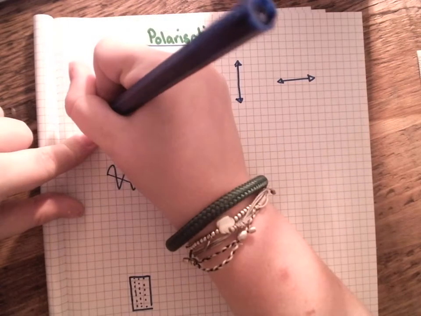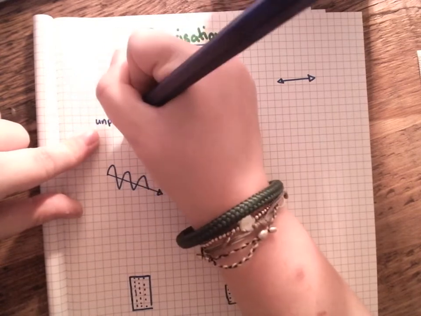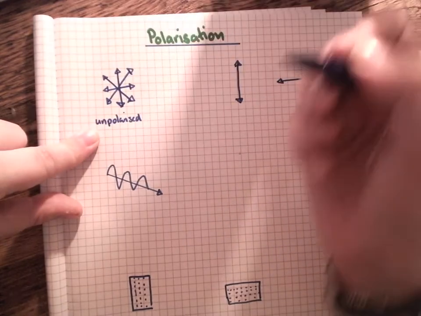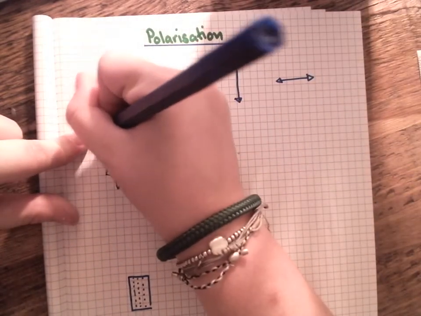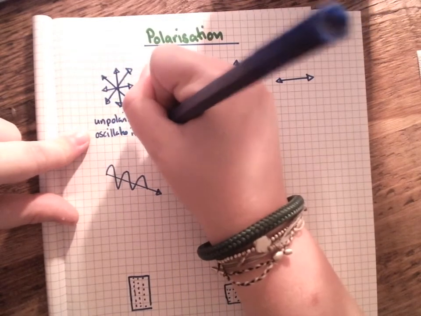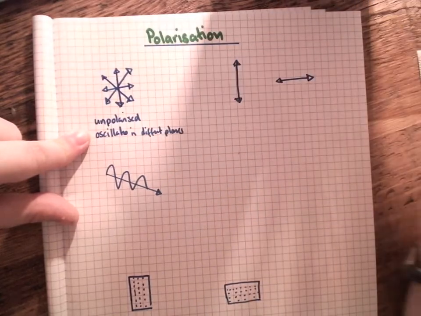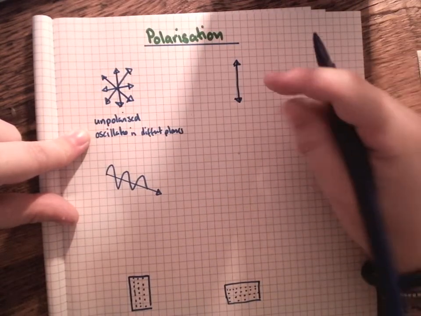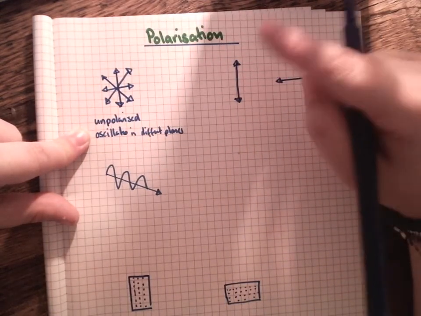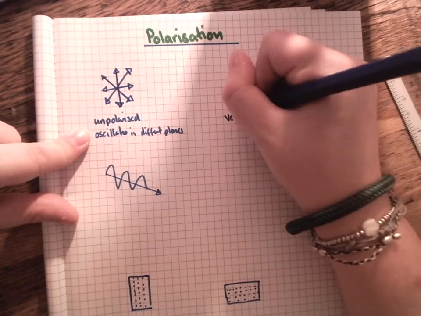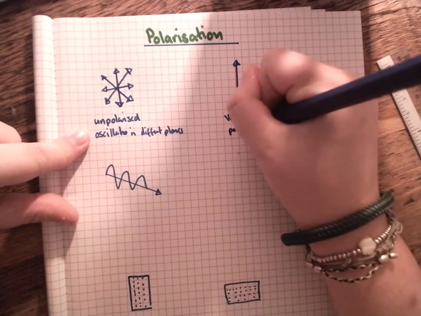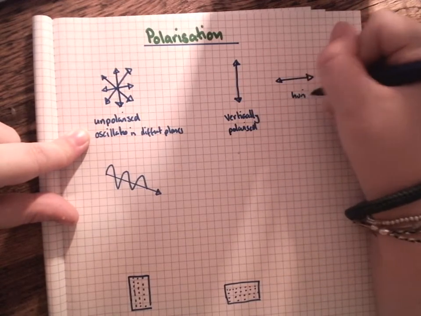An unpolarised wave oscillates in different directions, so we've got it oscillating in many different planes. When we talk about them being polarised, that's taking away from them oscillating in many different planes to oscillating in one plane only, so one direction only. So we'd say this one has been vertically polarised, and this one has been horizontally polarised.